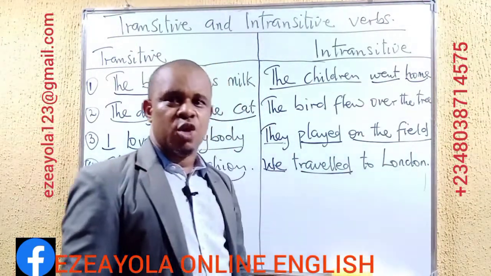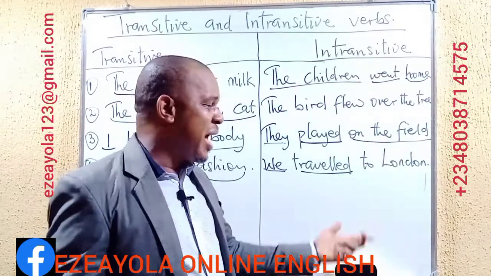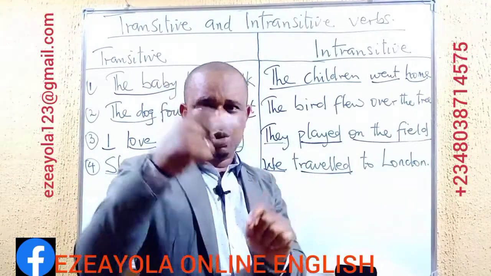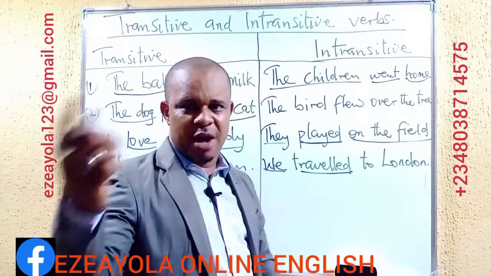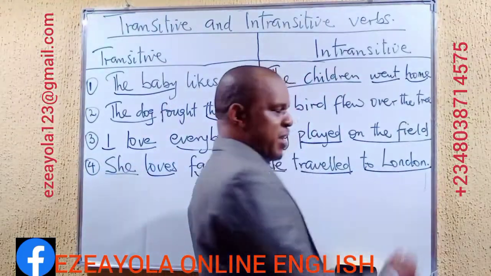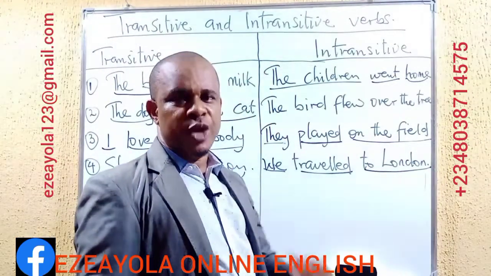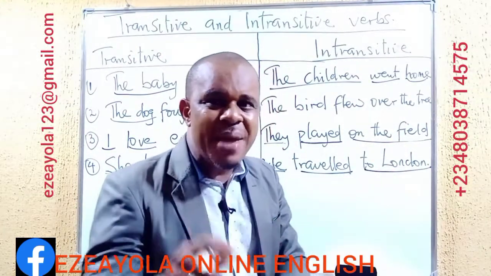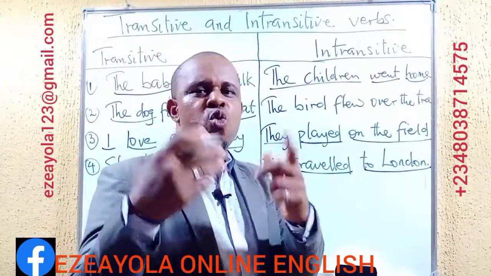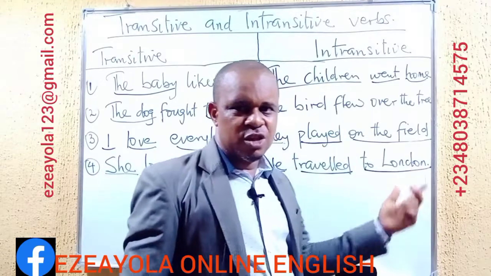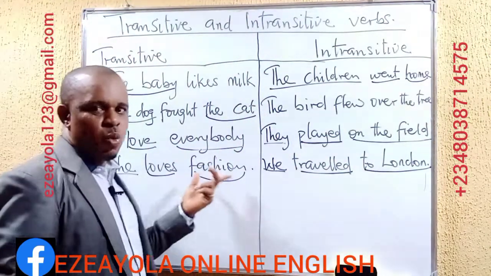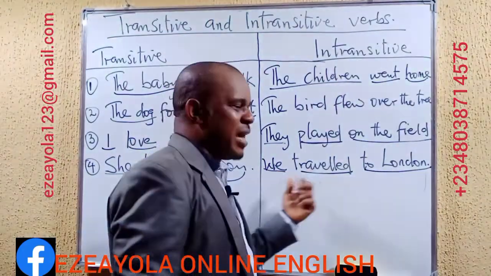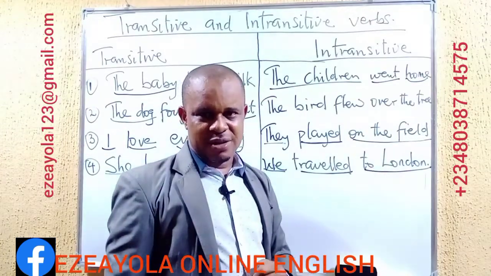Finally, we traveled. Did we travel? Of course, we traveled. We can stop there, all right? And the expression will make a complete meaning. But if I need to go further to express where we traveled to, that's where I will talk about the place, to London. Where did you travel to? We traveled to London. And this should be seen and known as what? Adverbial phrase of place, telling us where we traveled to, and not an object. Just as in the transitive aspect we have subject, verb, and object, here under the intransitive aspect we have subjects, verbs and then adverbials.